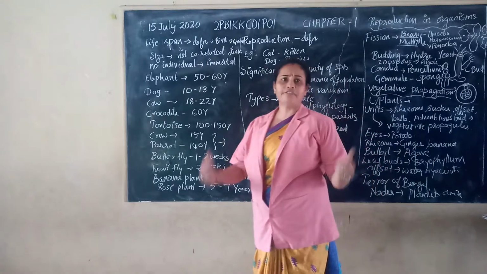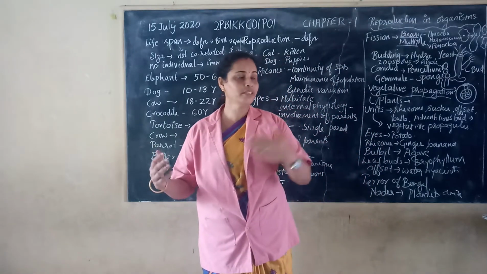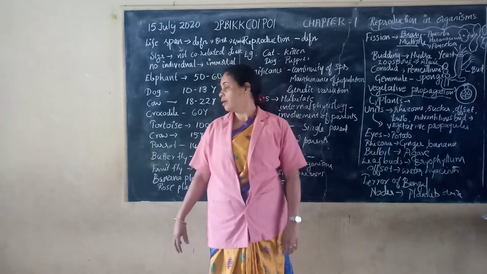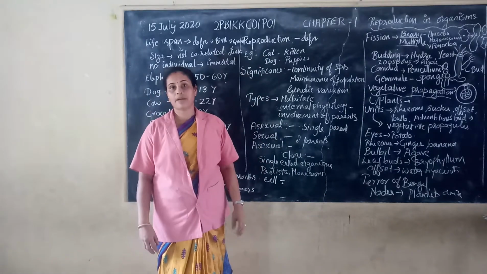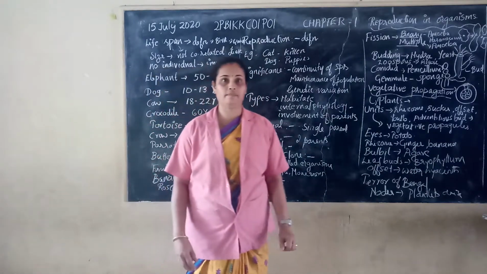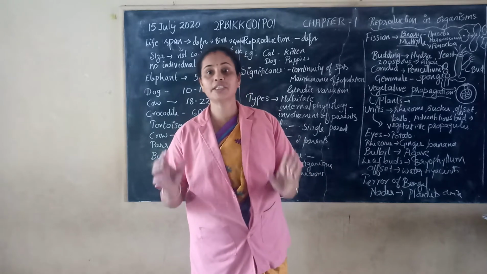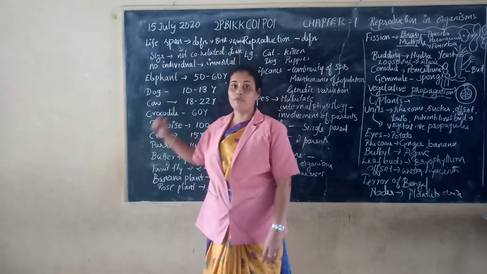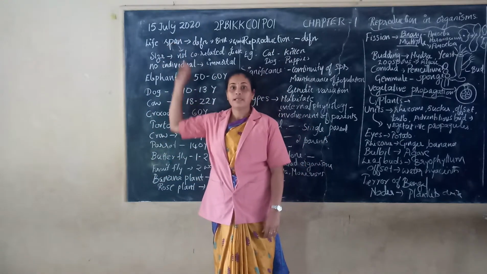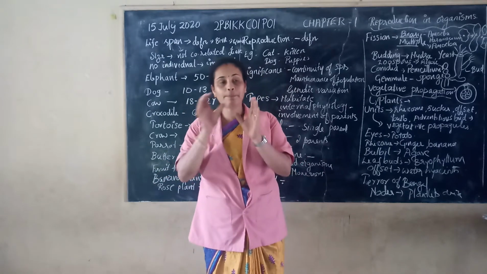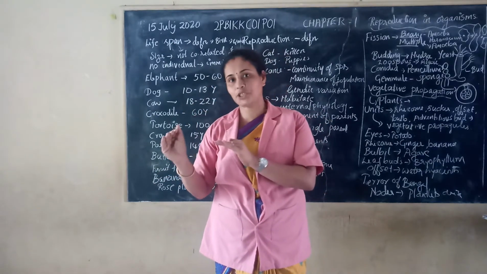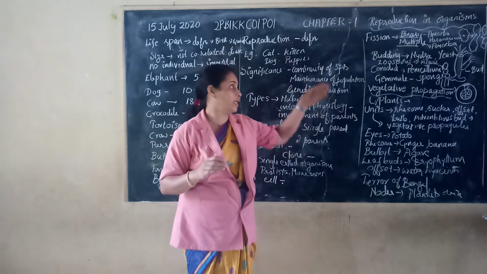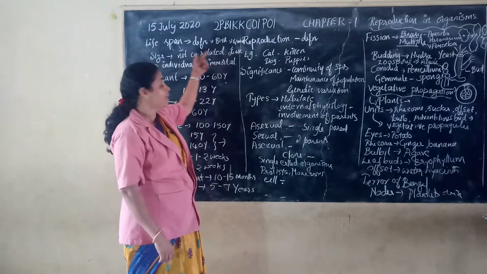So there are different kinds of organisms found everywhere. Plants, animals, microorganisms, everything. Each and every organism has its own lifespan. That means they can live for a certain period of time. So that is nothing but lifespan. So what is lifespan? Lifespan is the period from birth to the natural death of an organism. Generally, this may be asked as a question: what is lifespan?